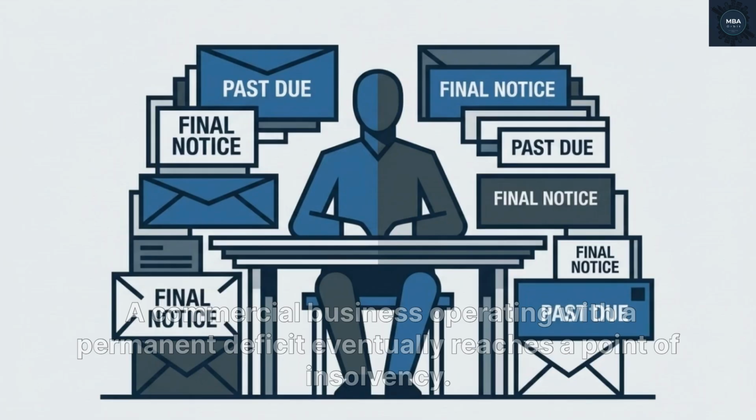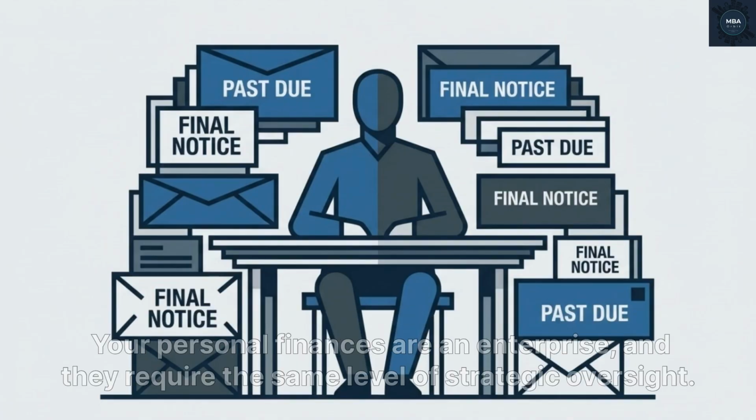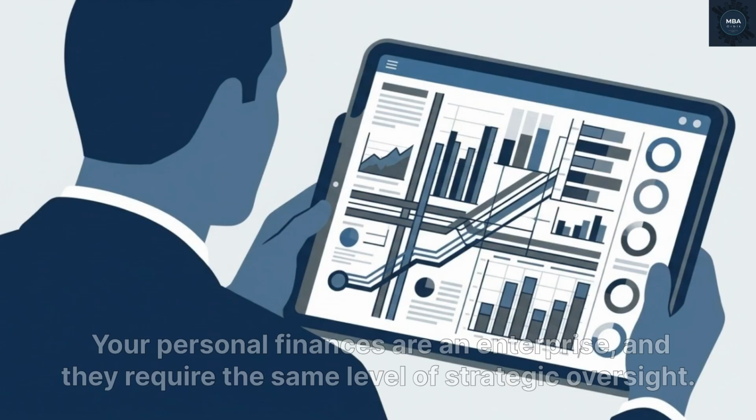A commercial business operating with a permanent deficit eventually reaches a point of insolvency. Your personal finances are an enterprise, and they require the same level of strategic oversight. That oversight comes from budgeting.